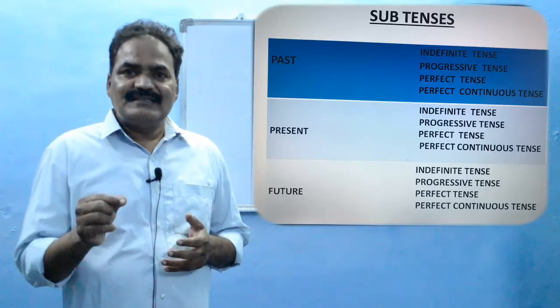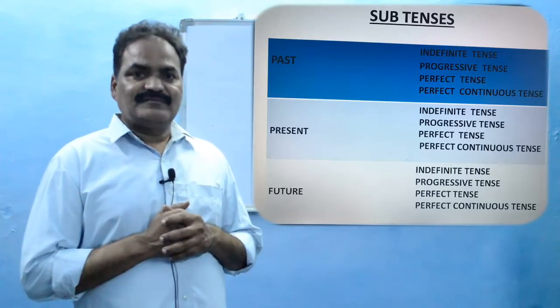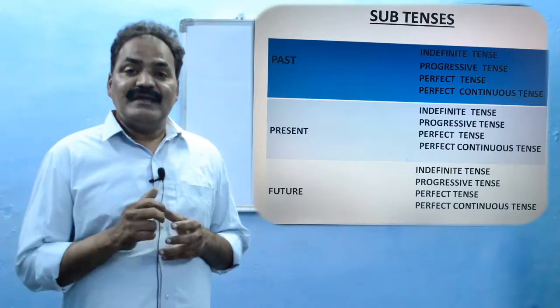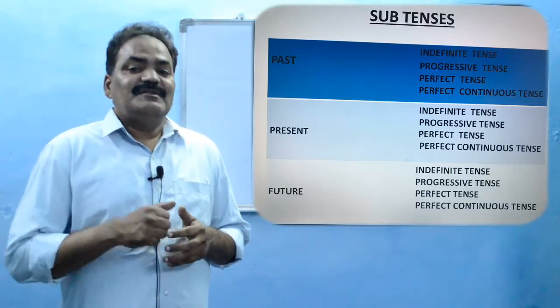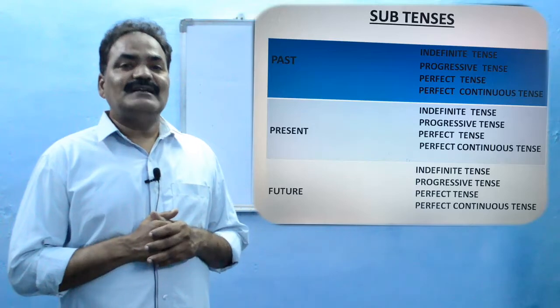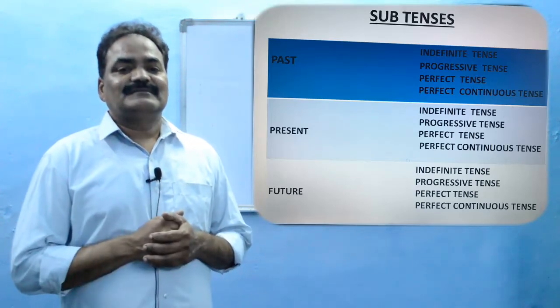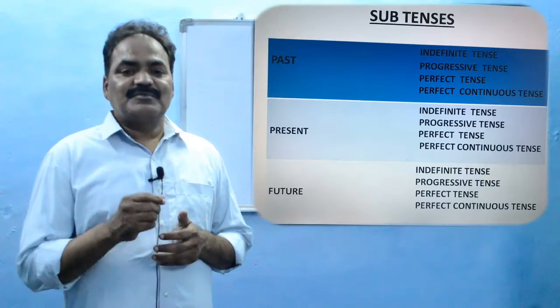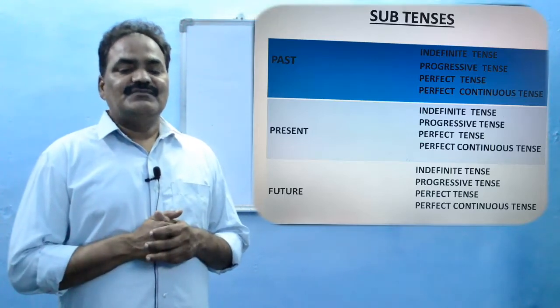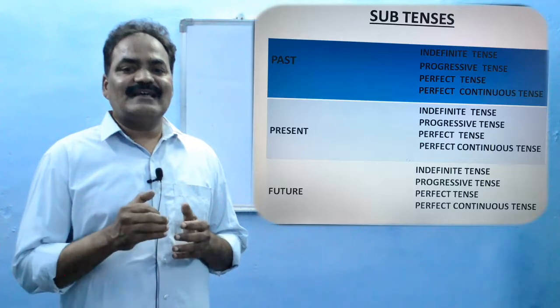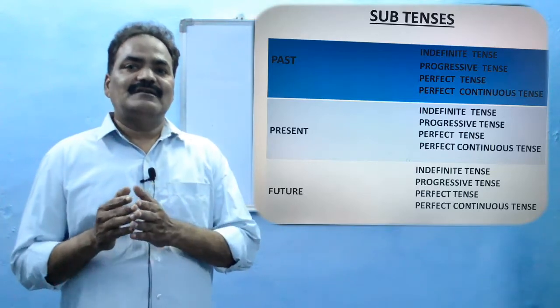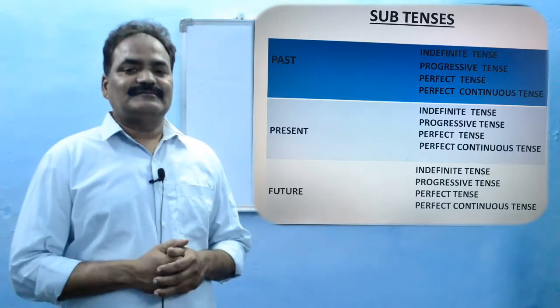Any one of these three auxiliary verbs is linked with the main verb. The main verb is also in present participle form, that is ing form. So in present progressive tense, you will have is, am, or are along with the ing form verb.